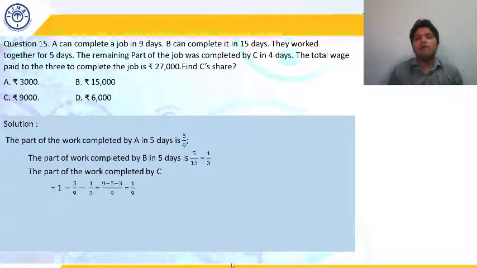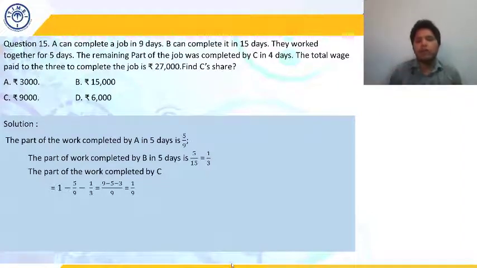Because A has completed 5/9 units of work in those 5 days and B has completed 1/3 of the work in those 5 days. So whatever work was done by A and B has to be subtracted from the total work. So the remaining work is to be found out, which has to be done by C.